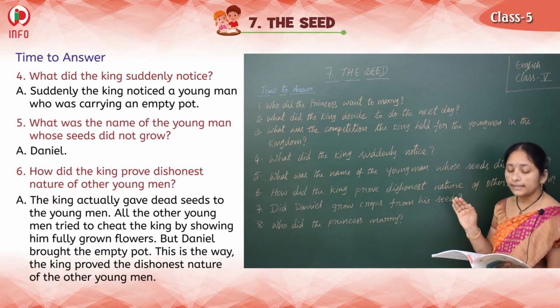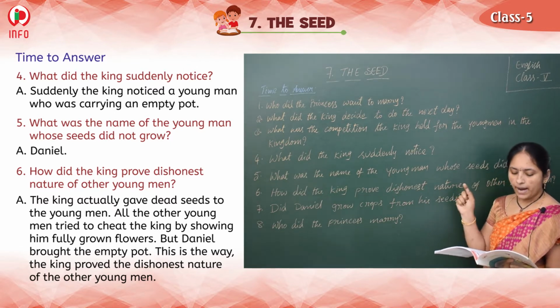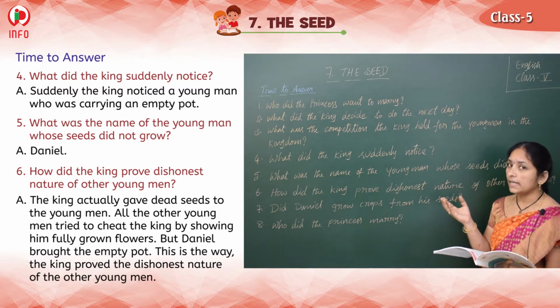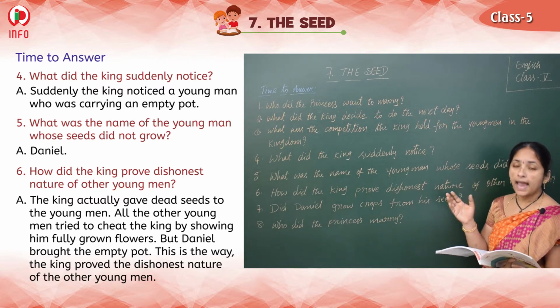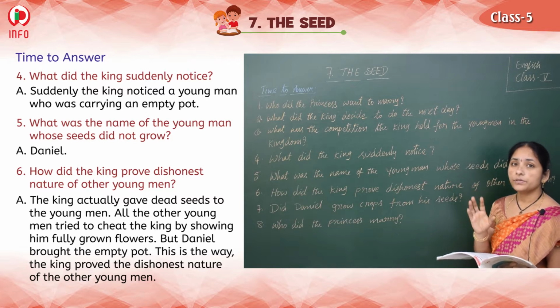All the other young men tried to cheat the king by showing him fully grown flowers, but Daniel brought the empty pot. So, all the remaining people substituted, na?